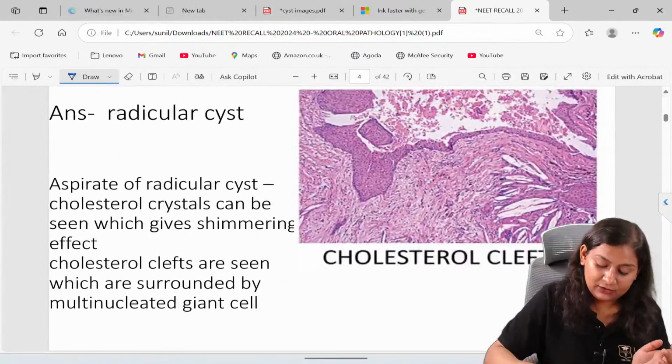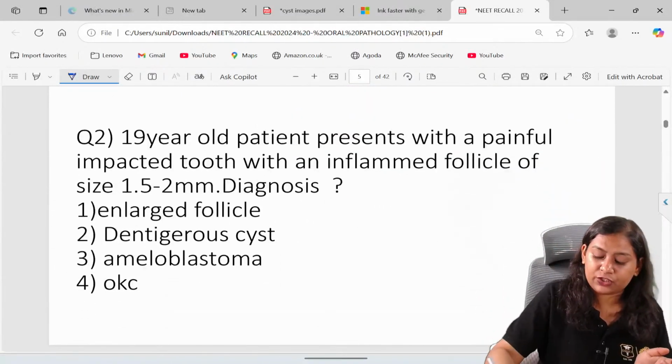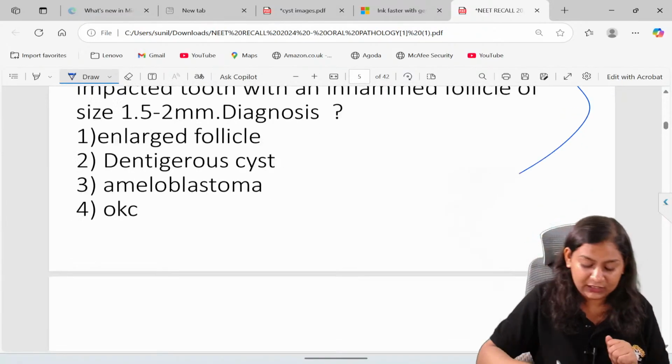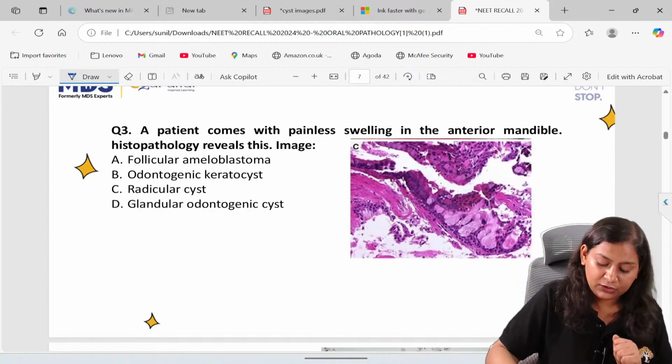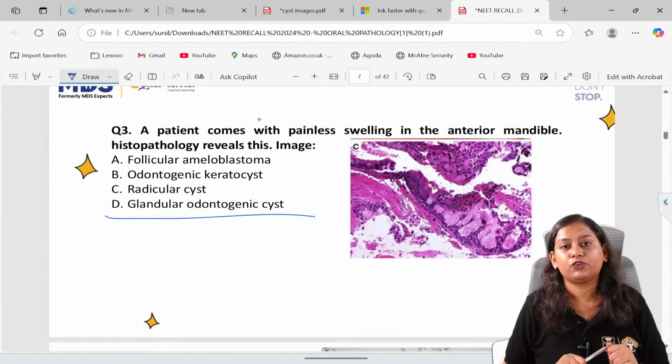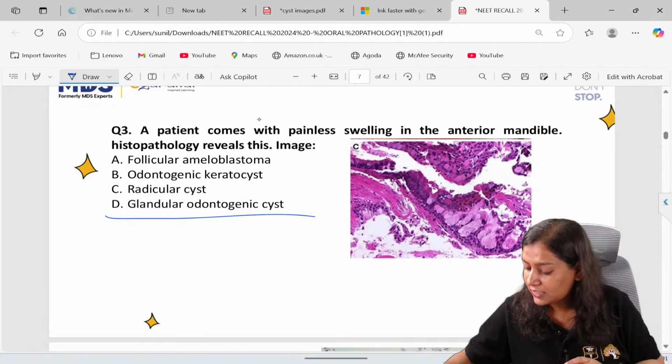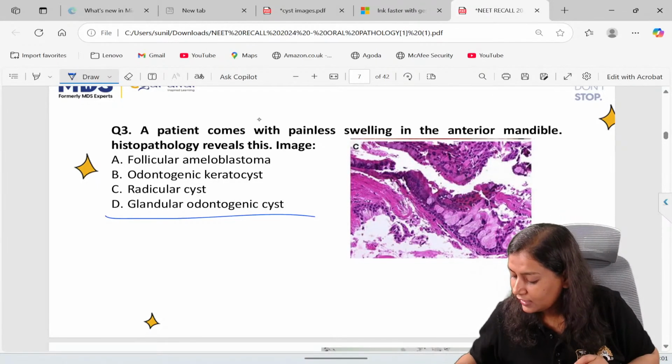Then this question was from the dentigerous cyst. I'll share it with you all once I finish the dentigerous cyst. And the third question was from the glandular odontogenic cyst. So I wish you all, let's start the class on the app.